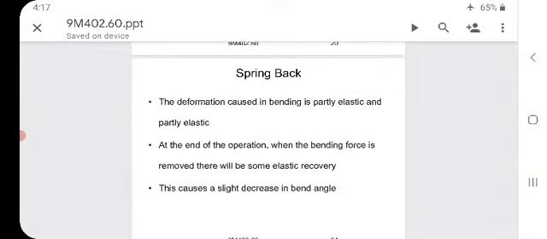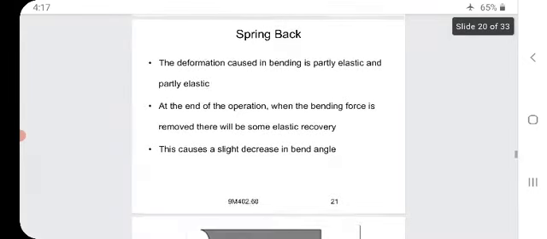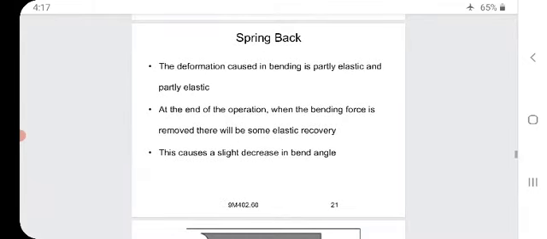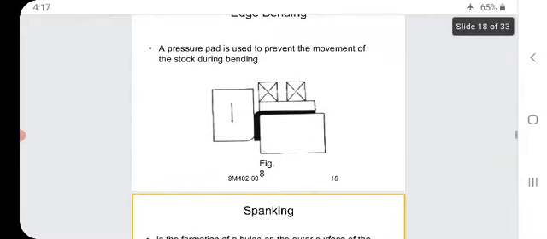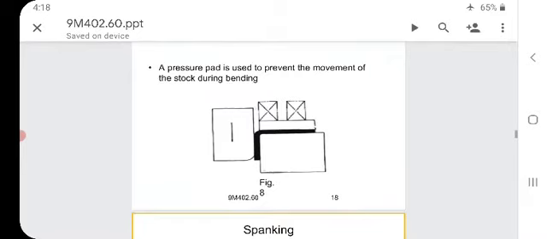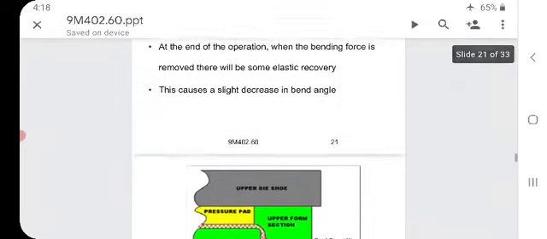Next one is spring back. The deformation caused in bending is partly elastic and partly plastic.